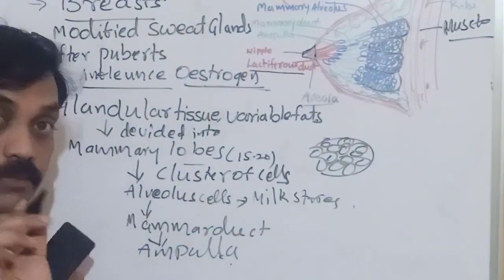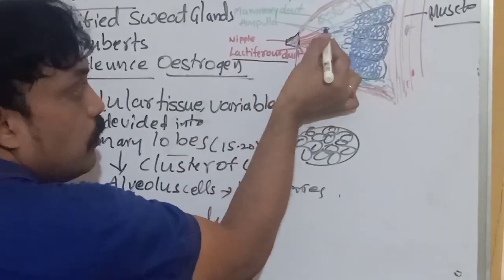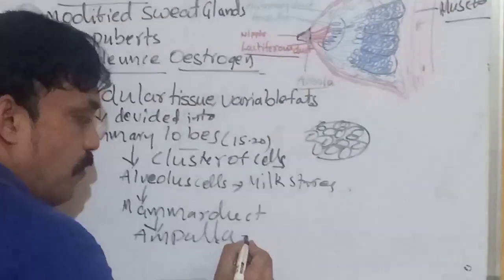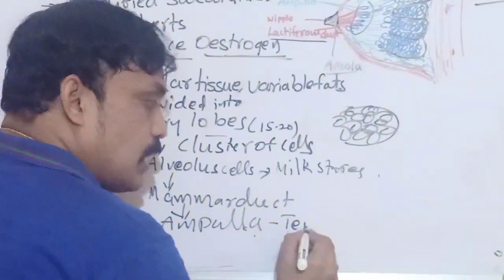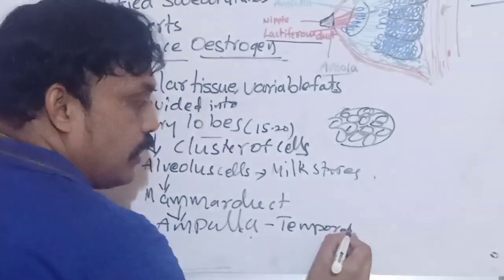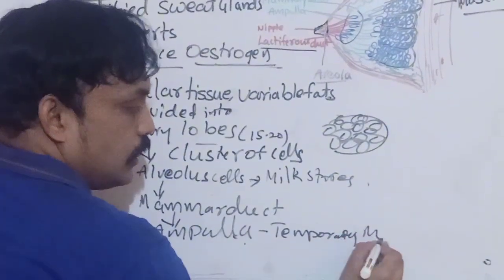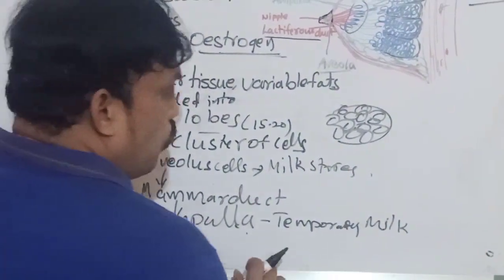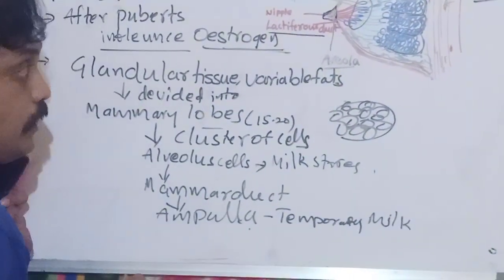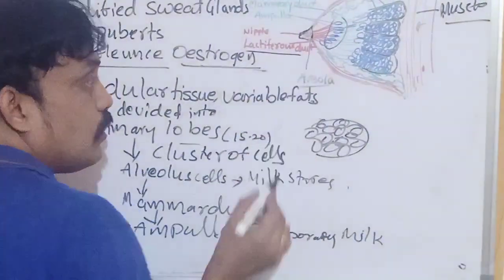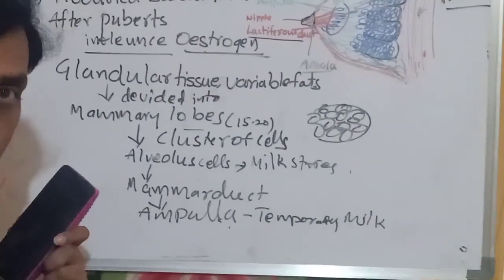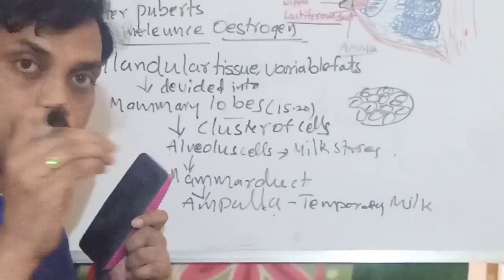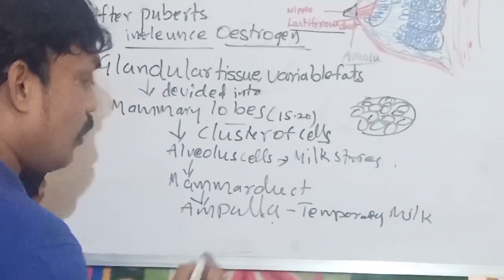Mammary ducts connect with the ampulla, the blue color row. The ampulla temporarily stores milk. The ampulla is a sac-like structure with a lumen. The ampulla is connected with what?